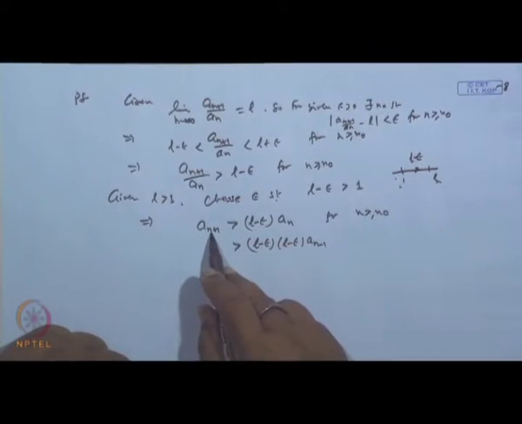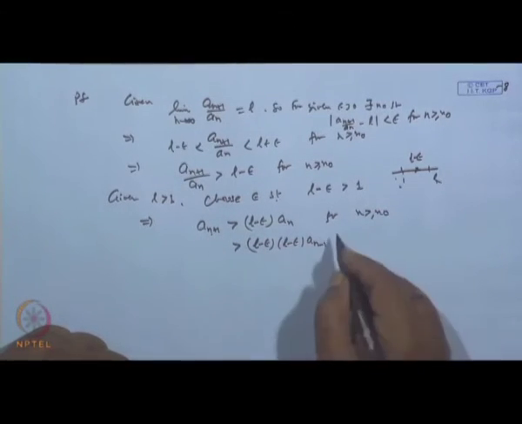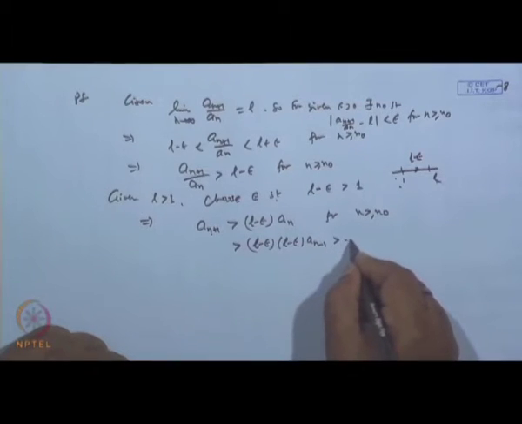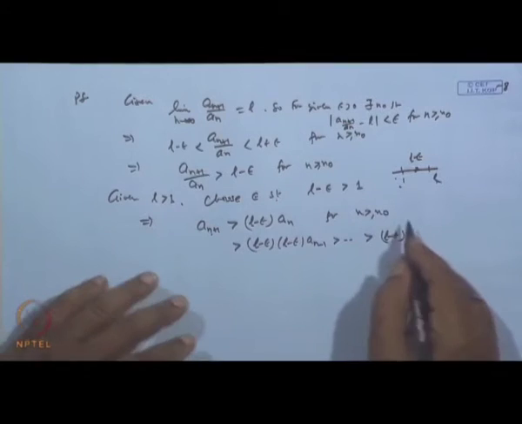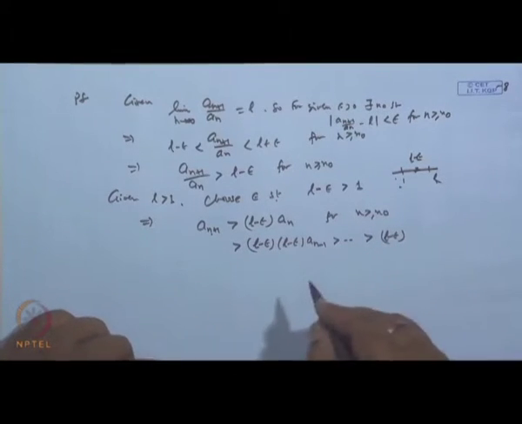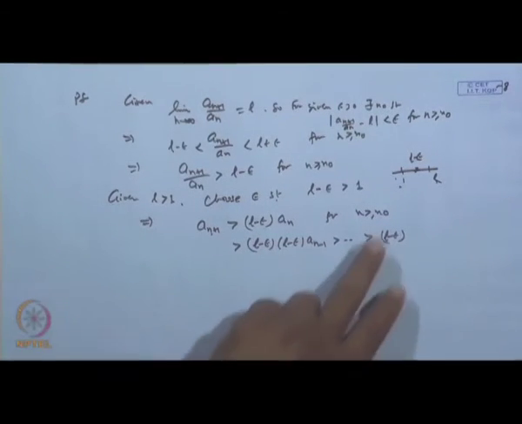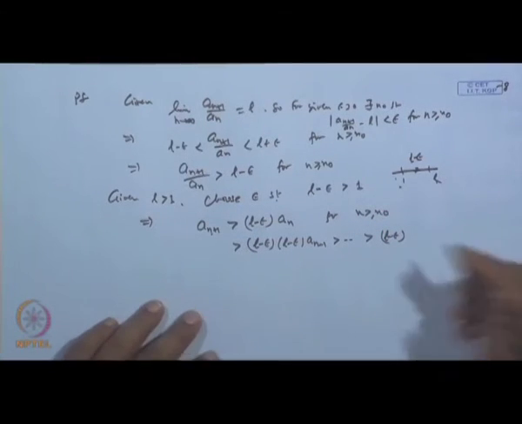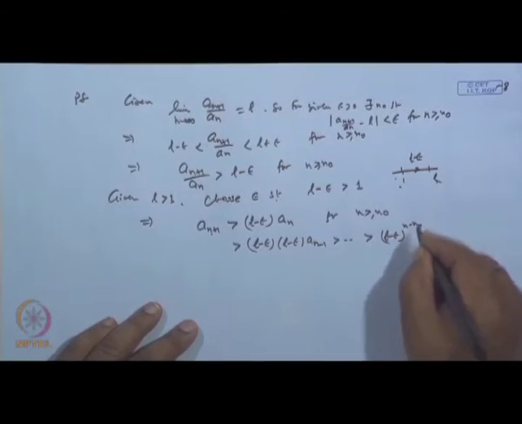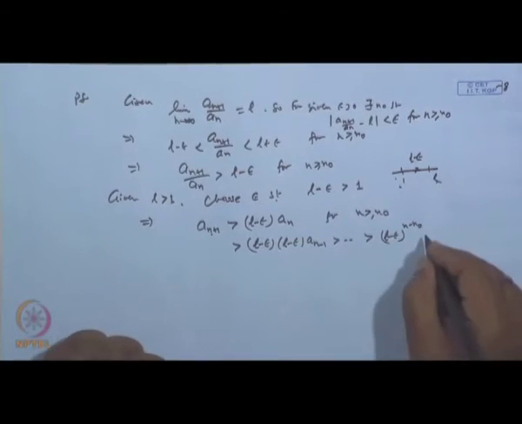Because substituting n equal to n minus 1, again it is greater than like this. So what happened? This will be (L minus epsilon) up to the power n minus n naught, since the total number of terms is n minus n naught, into a_(n naught).